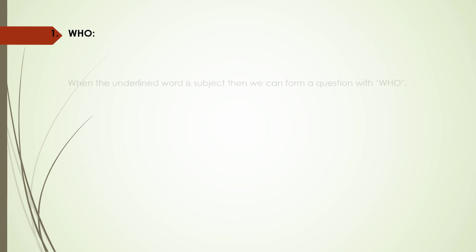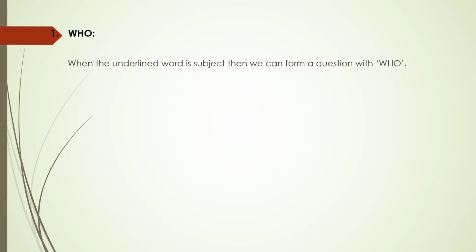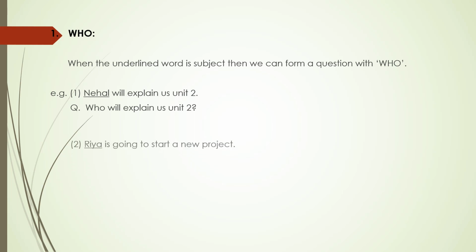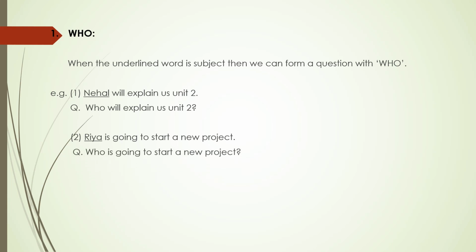First one, who. When the underlined word is the subject, then we can form a question with who. For example, first example, Nehal will explain us unit 2. Here we can see that the word Nehal is underlined, so we will form a question like this. Who will explain us unit 2? Second one, Ria is going to start a new project. Here we can see that the word Ria is underlined, so we will form a question like this. Who is going to start a new project? And we will have to put a question mark at the end of the sentence.